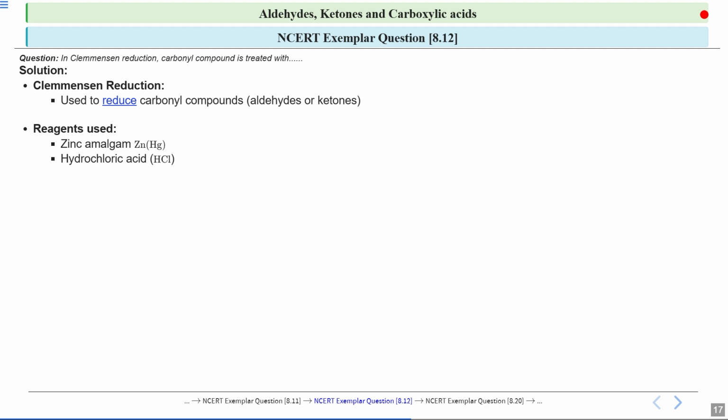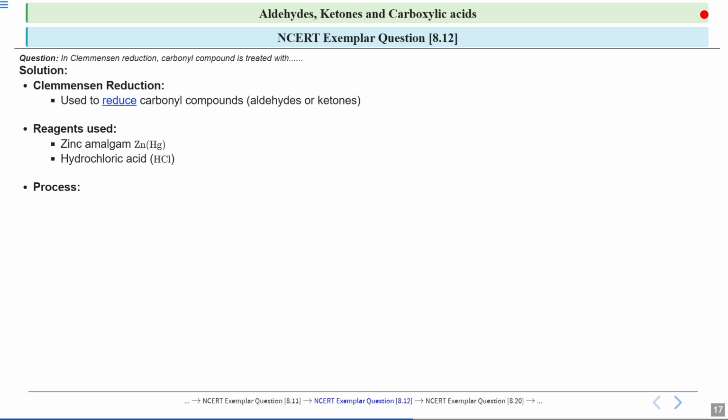The second reagent which we need is hydrochloric acid, or HCl. What does this do? It provides an acidic environment which is needed for the reaction to proceed. So this combination of zinc amalgam and hydrochloric acid is crucial for the Clemmensen reduction.